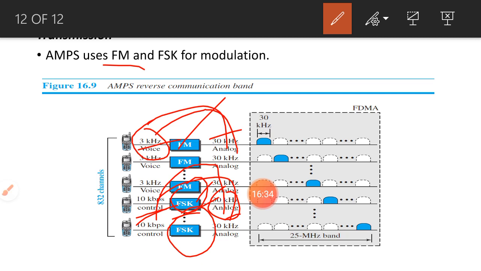So in this way, frequency modulation we use for modulating the analog signals, and frequency shift keying we use for modulating the digital signals.